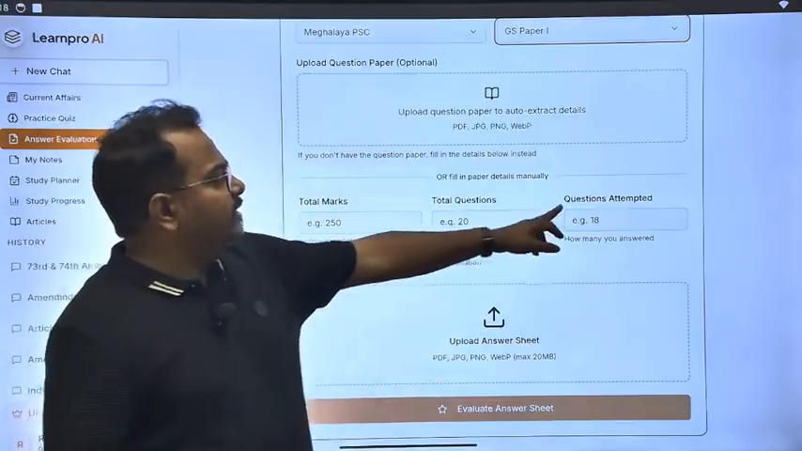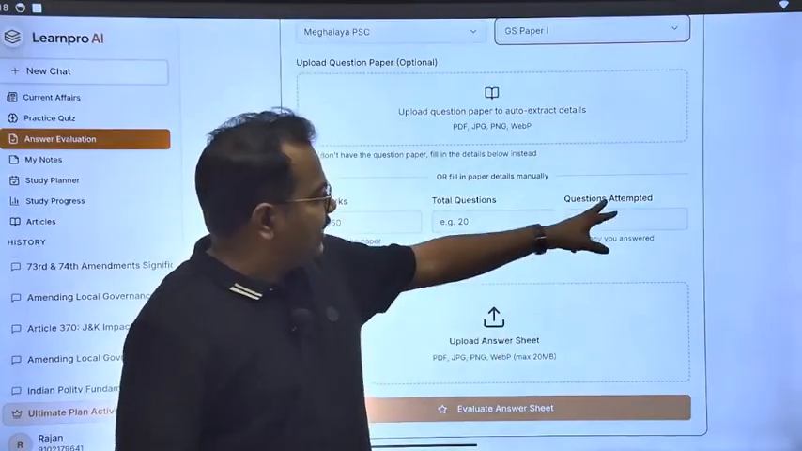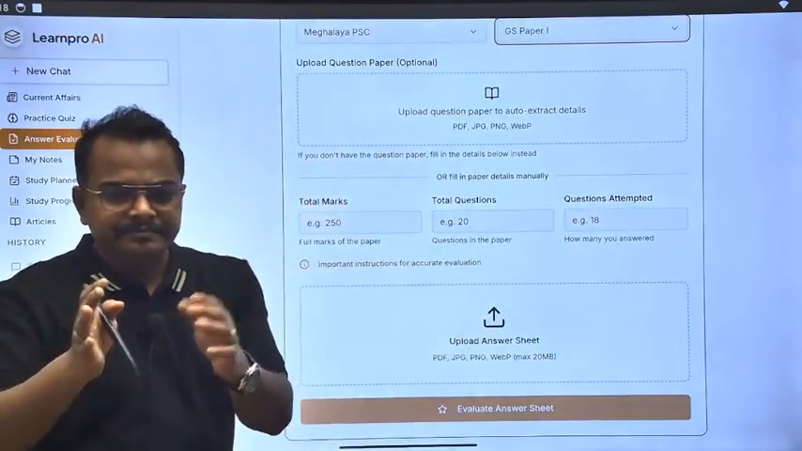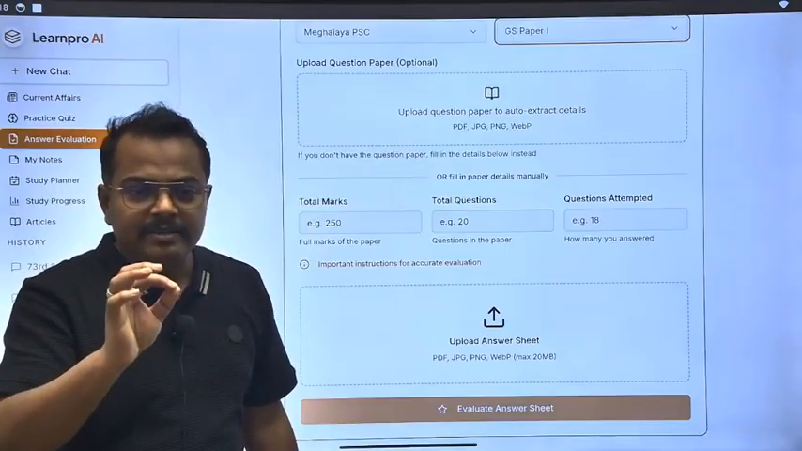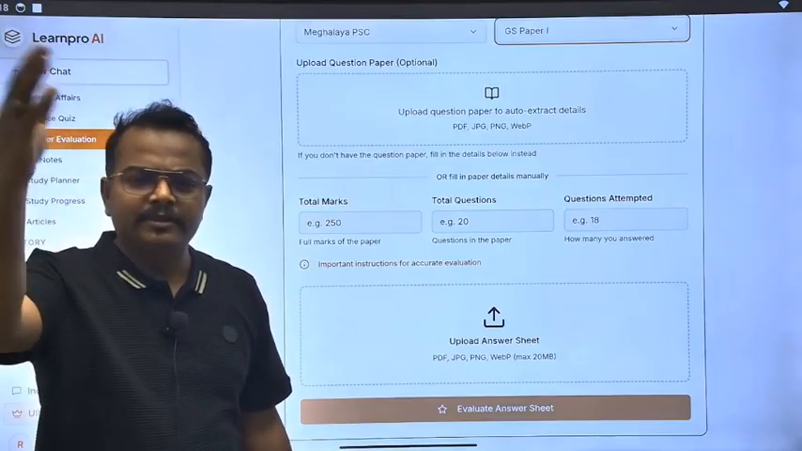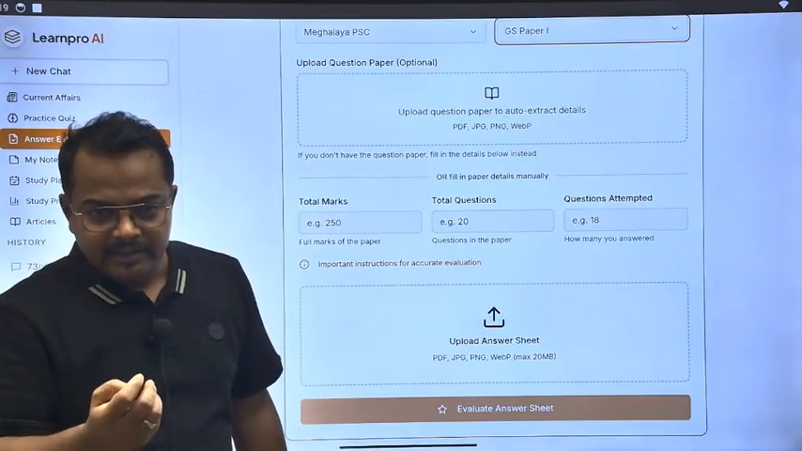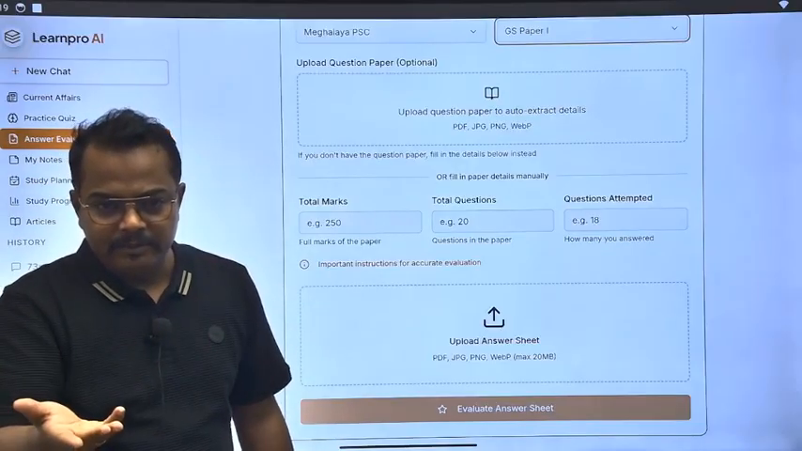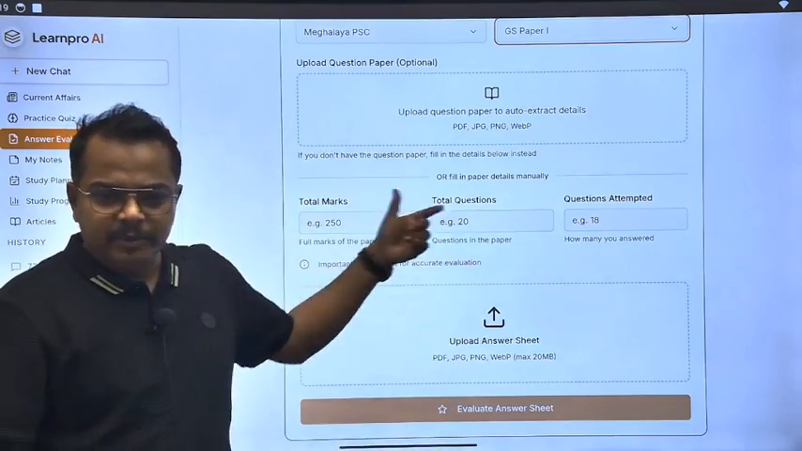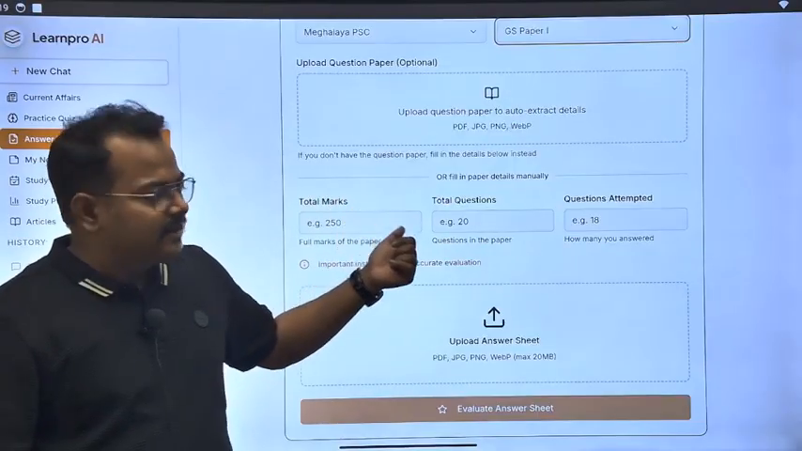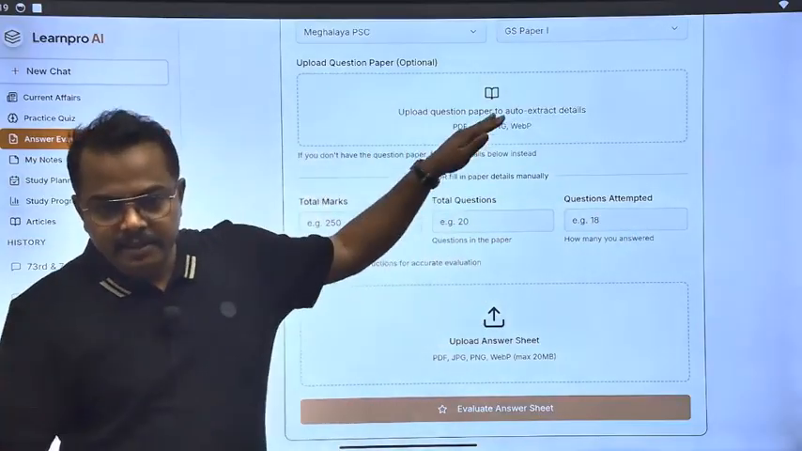Clear? And then questions attempted. If you have attempted only one question, then write one. And why is questions attempted here? Suppose you are giving an exam in which there were 10 questions, and the full marks are 10 into 15, that is 150 marks. Suppose you attempted only 3 questions. How will AI know from your upload how many questions there were? That is why this is mandatory. Suppose this is a 10-question paper and you have attempted 3 questions, then you enter 3 here, and AI will know that you have done this.